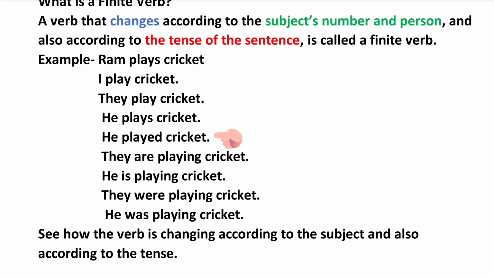And when I am changing the tense, like he played cricket, I am changing the whole sentence into the simple past tense, the verb is changing. When I am changing it into the past continuous, the verb is again changing, are playing. And when I am changing it into the present continuous, it is again changing, that is, he is playing, they were playing. So you can see how the verb, the main verb play, is changing according to the subject and also according to the tense.